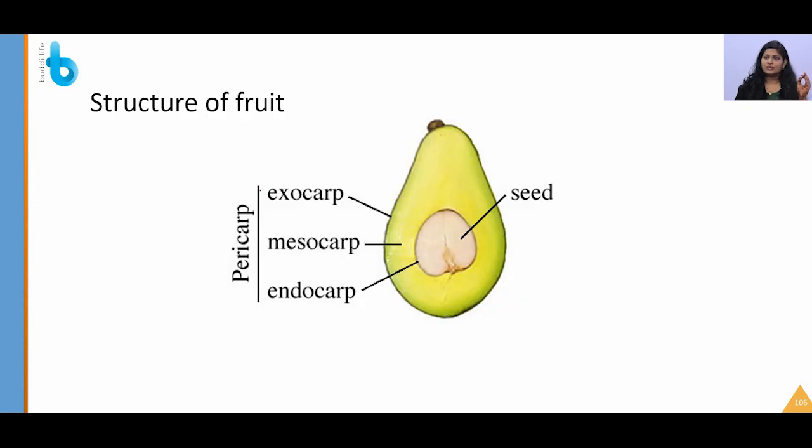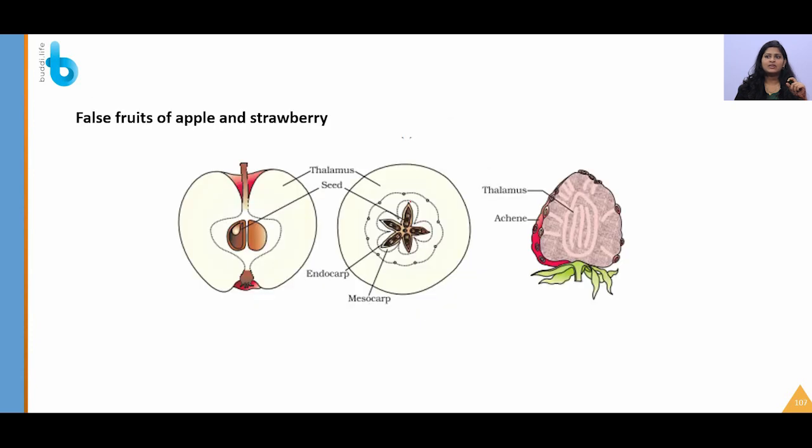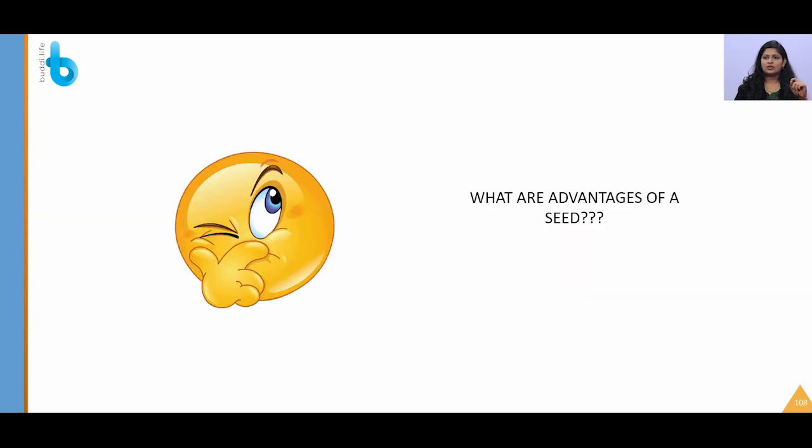So you can see the structure of a fruit. The pericarp contains the outer layer exocarp, middle layer mesocarp and inner layer endocarp, and the seed is present. Again, the seed will have a seed coat. These are the examples of false fruit, apple and strawberry, where the thalamus is developing into the fruit instead of the ovary. So what are the advantages of a seed?